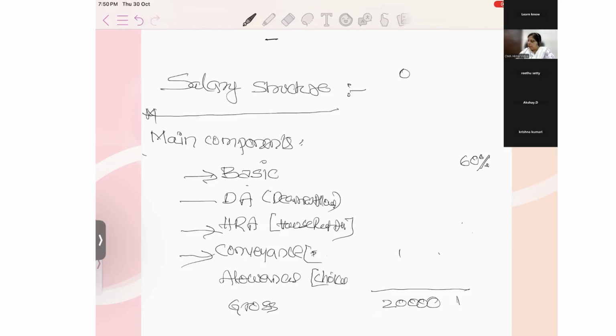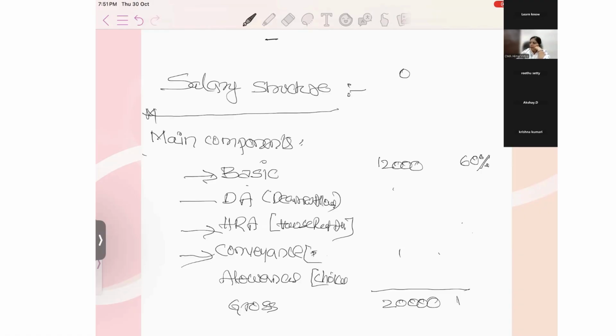So what is 60% of this 20,000? 12,000, is it? Anyone can unmute and answer, no problem, so that everyone will understand what calculations we are doing here.